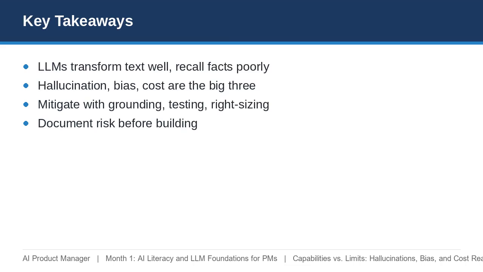To recap, LLMs excel at transforming and drafting text but fail at unsourced facts, math, and strict logic. The 3 risks to manage are hallucination, bias, and cost. Mitigate with grounding, segment testing, and right-sizing your model. And always write the risk-and-mitigation note first. That artifact turns your AI literacy into a shared product decision.